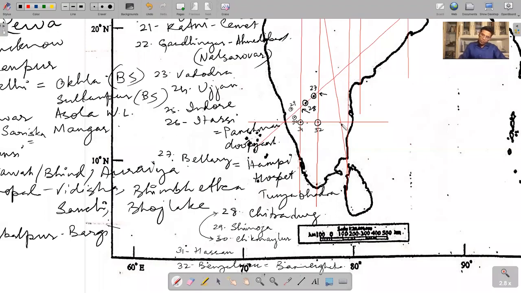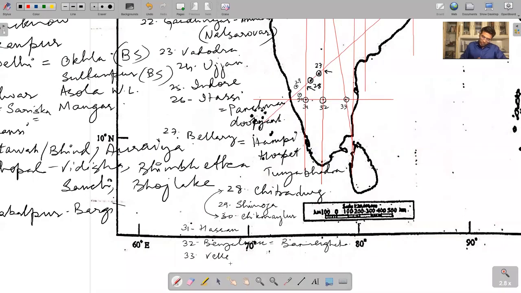And does anybody know what is this intersection here? This is Vellore, and we also can approximate this as Tirupati or in Chittoor district. So 33 is Vellore. This is Tamil Nadu. We also approximate this as Tirupati. This is also Chittoor district in Andhra Pradesh. Seshachalam Hills, a bit more north. It should be somewhere near Kadapa, I believe. Okay, fine. So this part we have done.